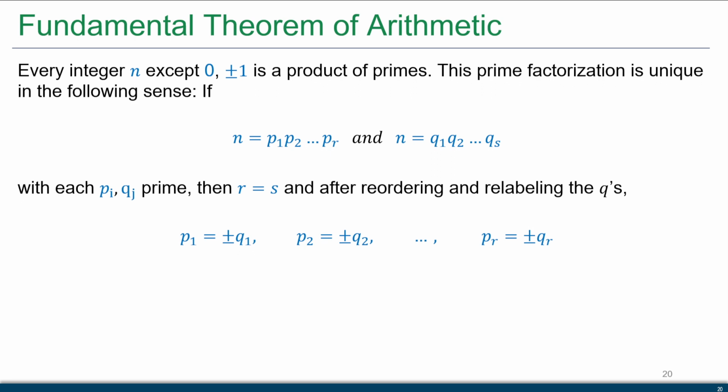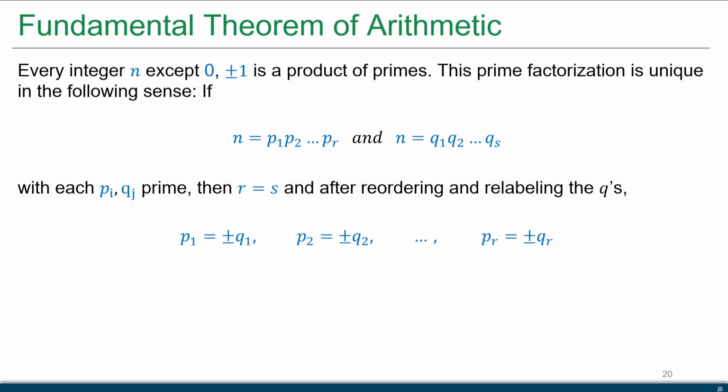So what we're stating here is that this prime factorization is unique in the following sense. If I can write n as a product of some primes, p1, p2, all the way up to pr, and I could also write n as a product of primes, say q1, q2, all the way up to qs, with each pi and qj prime, then what has to be true? What has to be true is r has to equal s. So the number of primes has to be exactly the same.